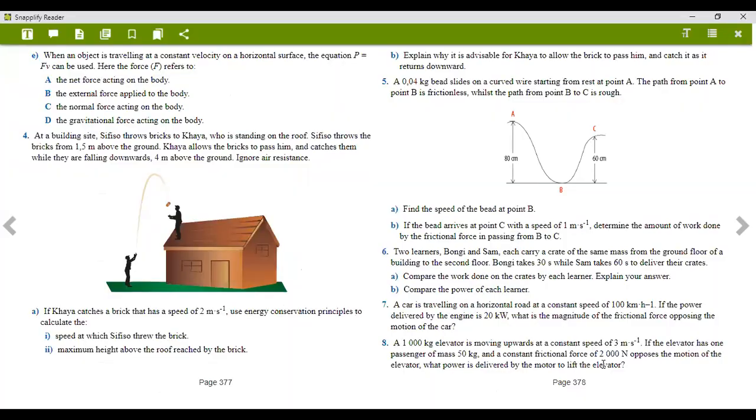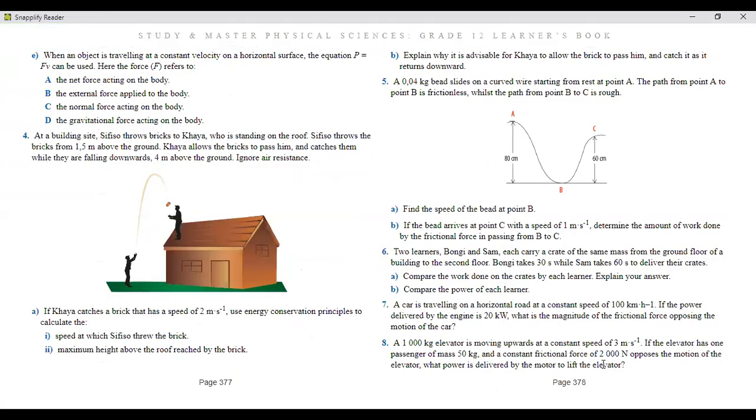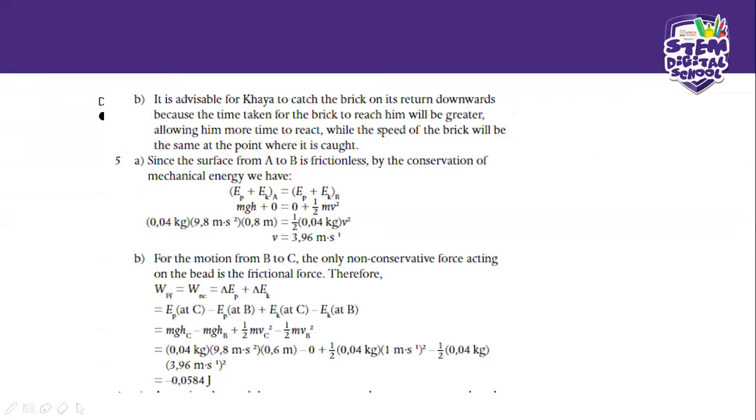Okay. So number B says, explain why it is advisable for Kaya to allow the brick to pass him and catch it as it returns. Yeah, that's a big one, hey? So let's see why it is advisable. It says here, it's advisable for Kaya to catch the brick on its return downwards because the time taken for the brick to reach him will be greater. Okay, so it's basically the time spent for him to be prepared.